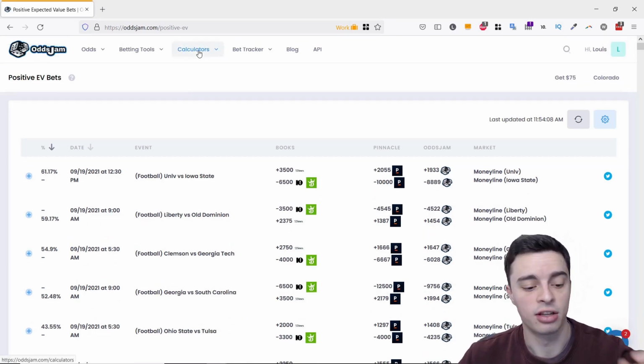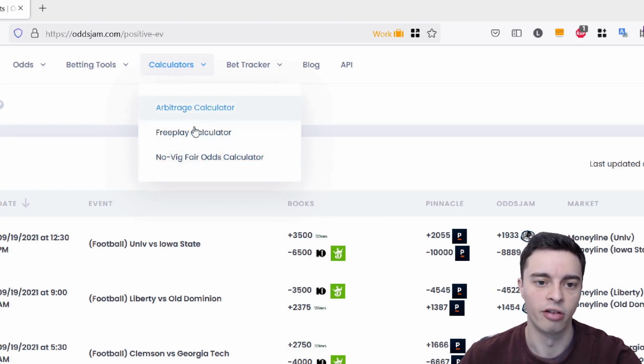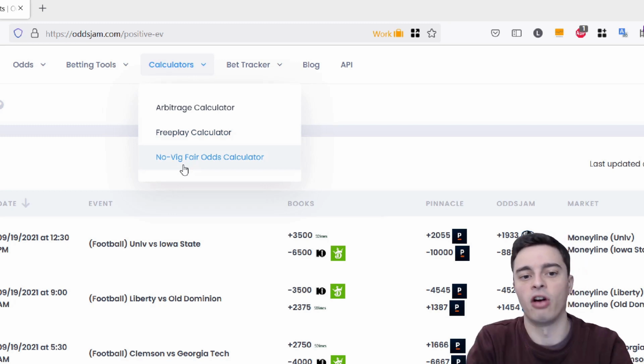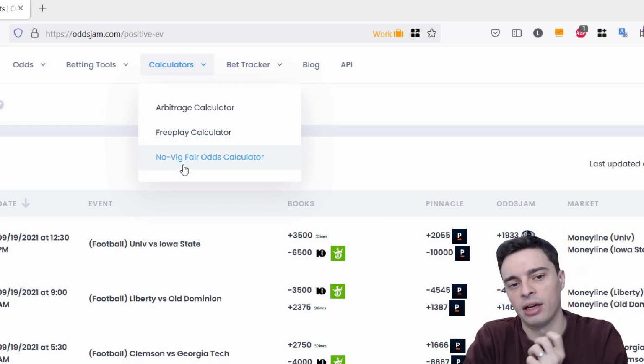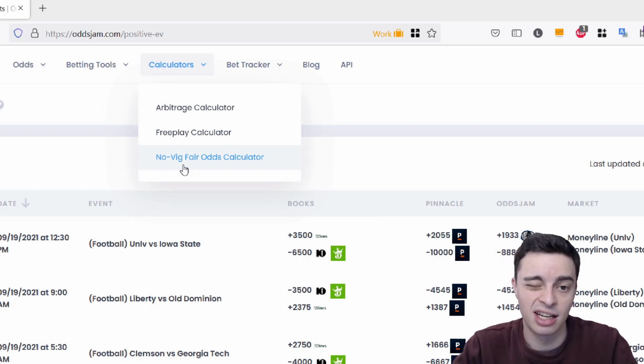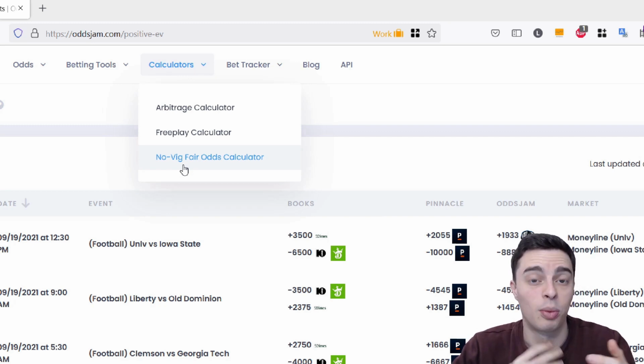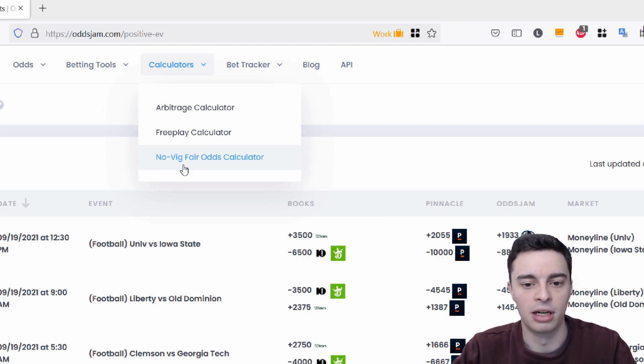Next up, there are quite a few different calculators here that OddsJam offer: an arbitrage calculator, a free play calculator, and a Novig fair odds calculator. And those are pretty self-explanatory. These calculators are decent. They're not fantastic. There's definitely other better arbitrage betting calculators out there than these, but they get the job done. They're perfectly satisfactory. Ultimately, I would like to see OddsJam add a few extra features to these arbitrage betting calculators, perhaps the ability to implement different currencies, or skewing or biasing your bets to a particular outcome, or things like that.